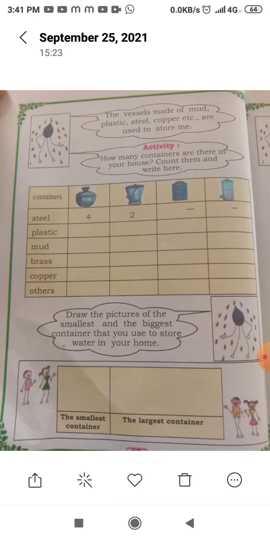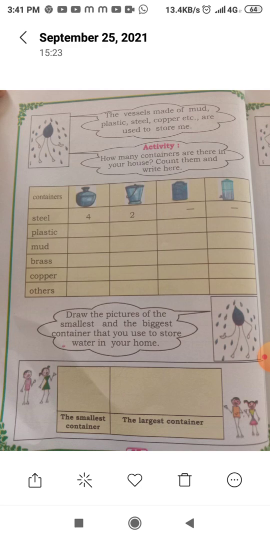So now we go to the next page. The vessels made of mud, plastic, steel, copper, etc. are used to store me. Okay, we are using the vessels which are made of plastic, steel, copper, mud, etc. to store the water. So you should do the activity. The drop of water is telling here, how many containers are there in your house?